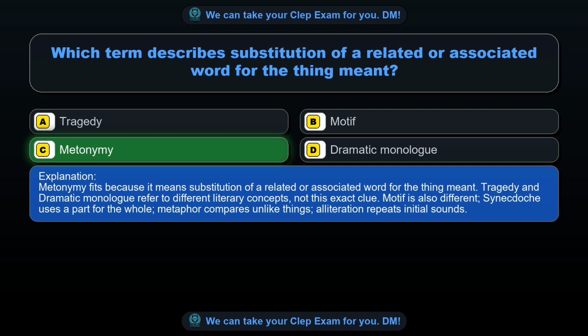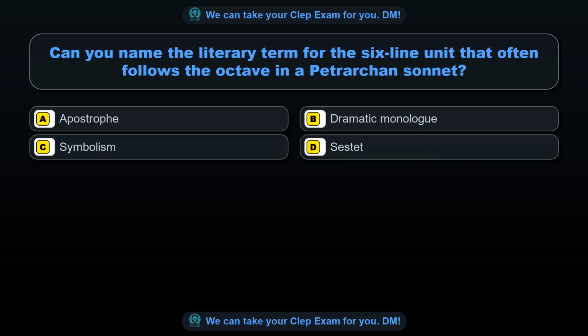Tragedy and dramatic monologue refer to different literary concepts, not this exact clue. Motif is also different. Synecdoche uses a part for the whole. Metaphor compares unlike things. Alliteration repeats initial sounds. Question 33. Can you name the literary term for the 6-line unit that often follows the octave in a Petrarchan sonnet?